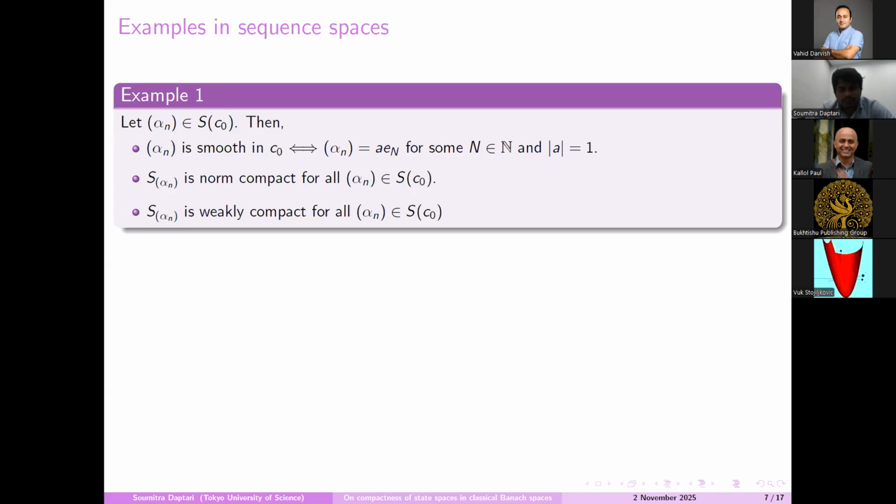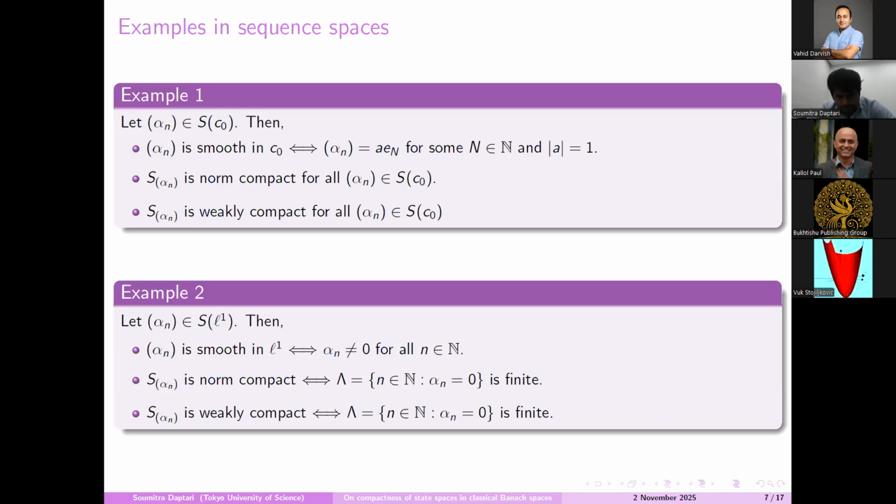So basically this sequence is a e_n, that means at the nth position it is a, and elsewhere it is 0. And all state spaces in c0 are norm compact as well as weak compact.